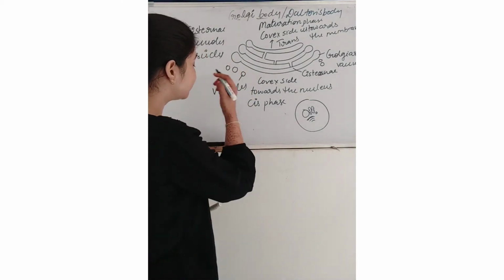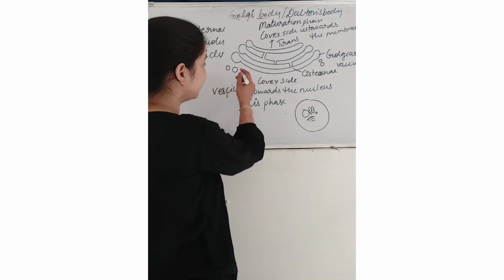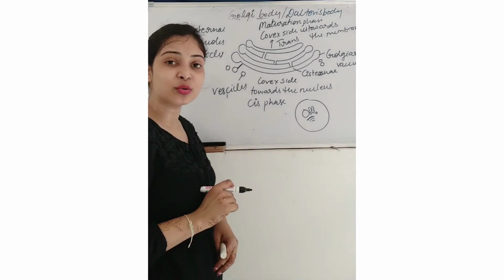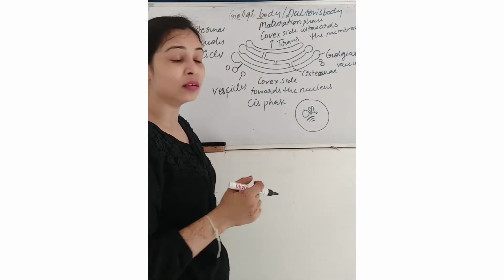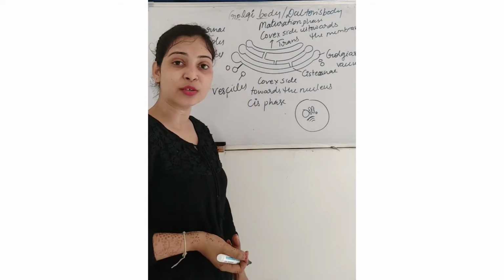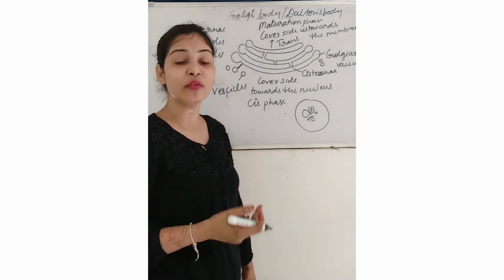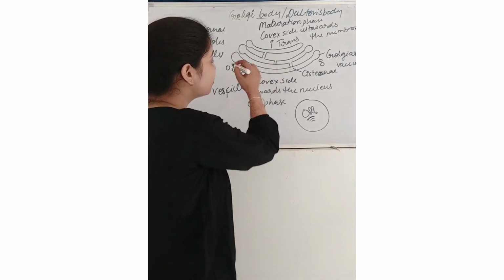Then what do these vesicles do? They just get attached with the cisternae. Here the complete modification of proteins takes place, right?